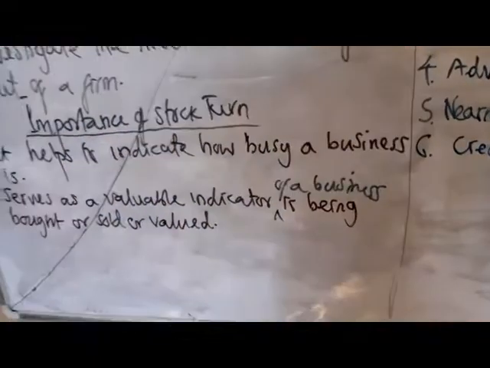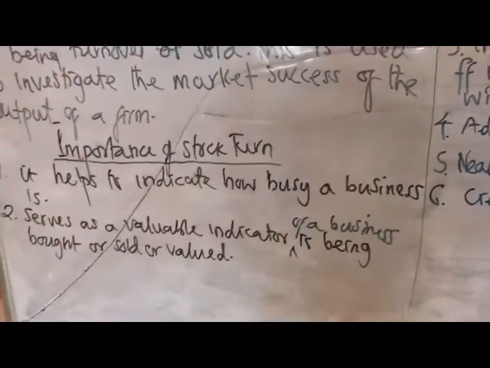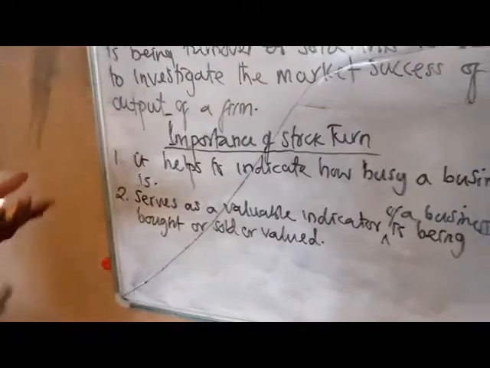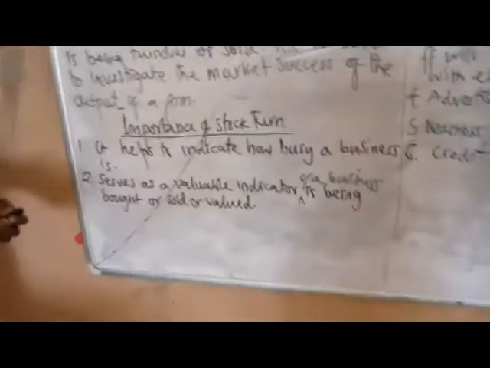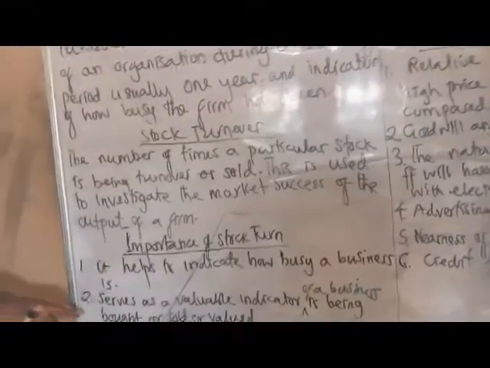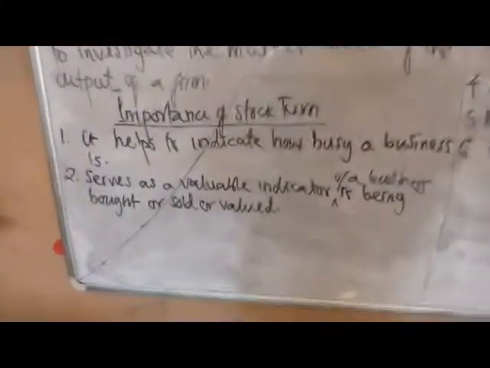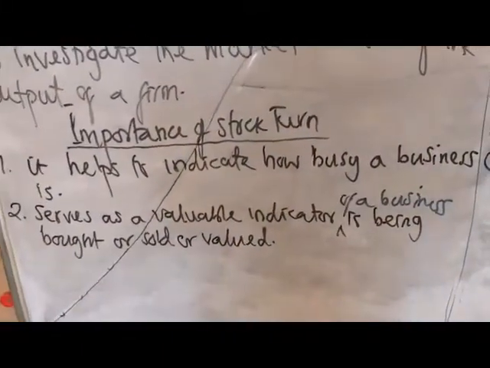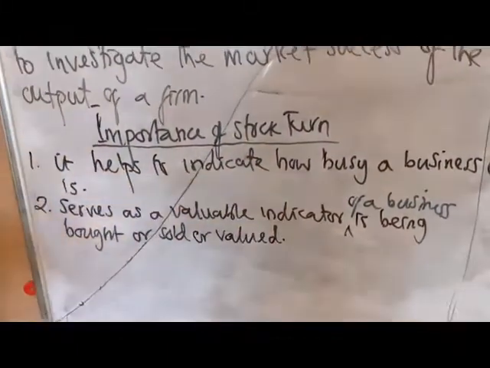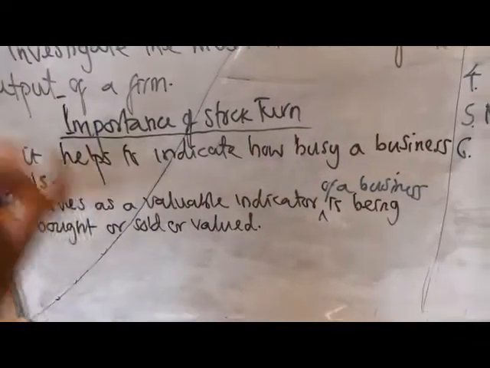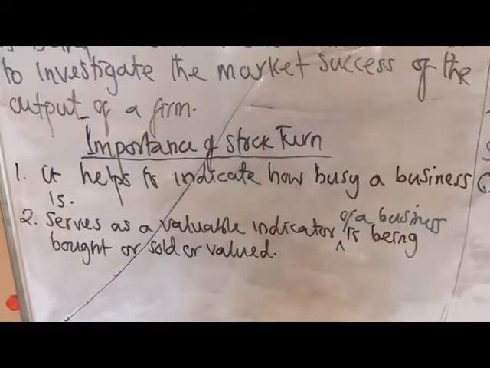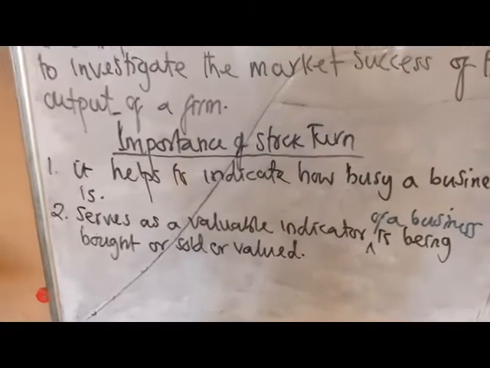It's a valuable indicator of a business. If you want to measure how valuable your business is, you just look at one aspect, which has to do with the number of times of sales: the stock turnover, the rate of turnover, is a very important indicator of how valuable the business is. That is the patronage of the business, okay? You can value it.